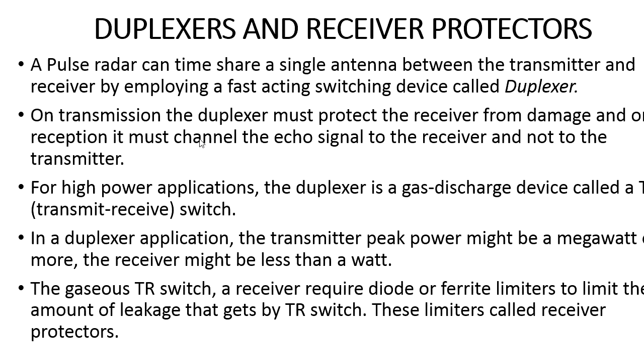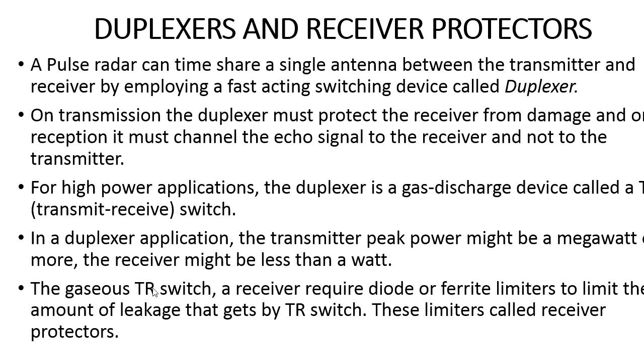In higher frequency or higher power applications, the duplexer uses a device called a TR switch, a transmit receive switch, in order to protect the transmitter part as well as the receiver part of the radar.